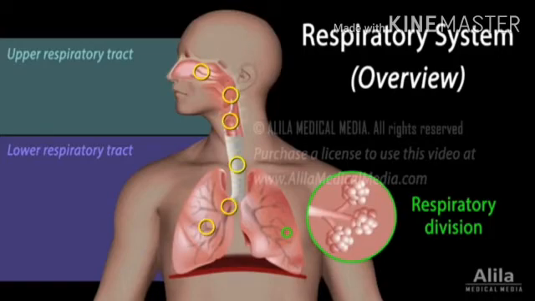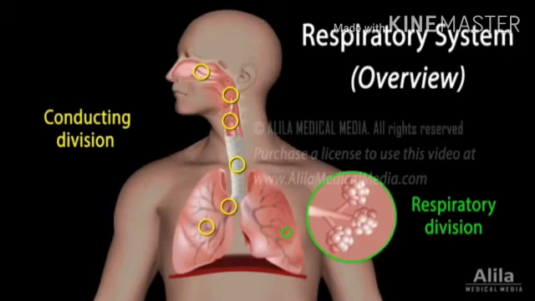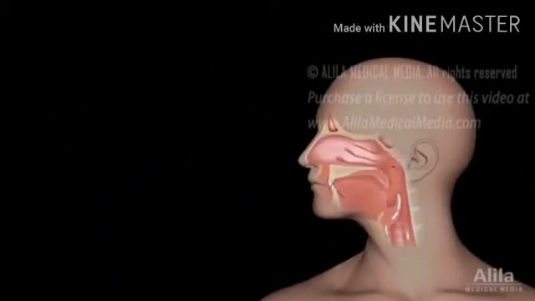So from the upper respiratory tract to the lower respiratory tract, the full pathway from the nasal cavity to the bronchioles acts as a conducting division. The major function of exchanging gases is done in the alveoli, and the pathway starts from the nasal cavity.